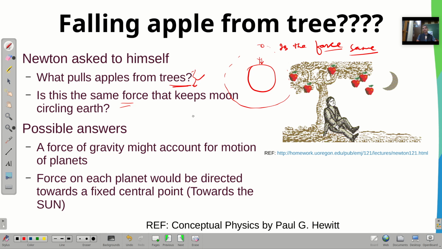Another is that the force on each planet would be directed towards a fixed central point, or towards the sun. So that means the concept of central force will come out, because it is towards the center of something.